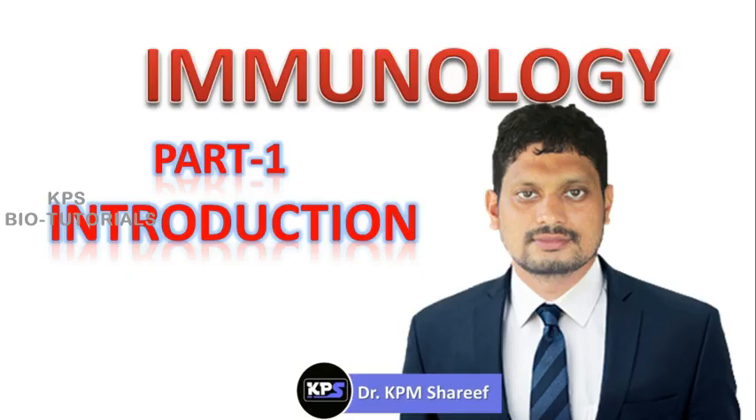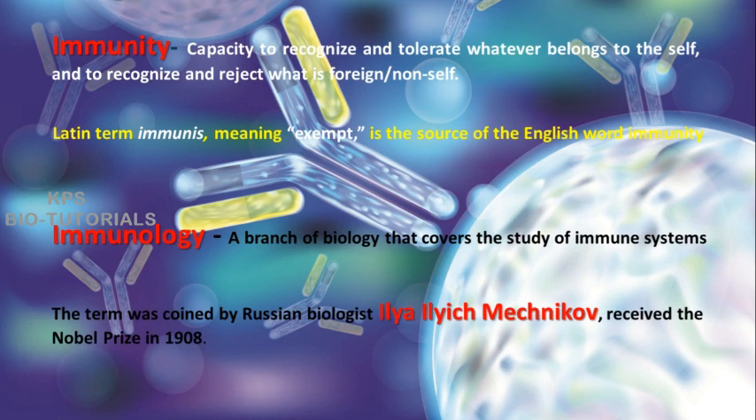So dear friends, welcome back to the topic immunology. You might have heard about the term immunity. How can we define the term immunity? It is the capacity to recognize and tolerate whatever belongs to the self and to recognize and reject what is foreign or non-self. Actually, the term immunity refers to two aspects. One is to recognize and tolerate whatever belongs to self. That is called self-recognition.